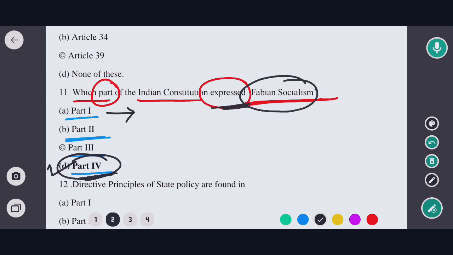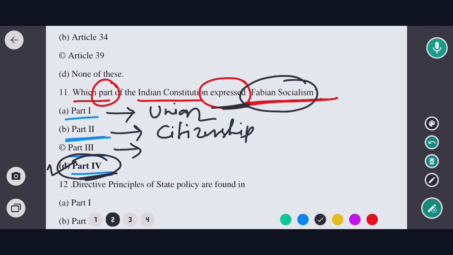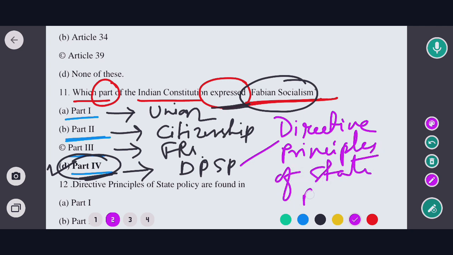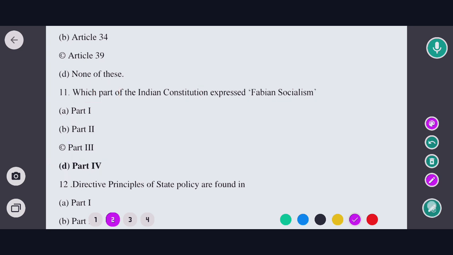So part 1 is all about the Union and its territory. Part 2 is all about citizenship. Part 3 is all about fundamental rights. And part 4 is all about DPSP, directive principles of state policy. So in this case, the correct option would be option D. Okay, so now moving to the next question.